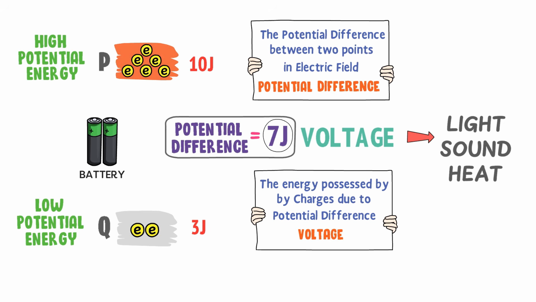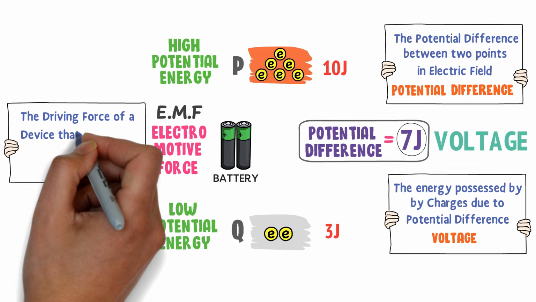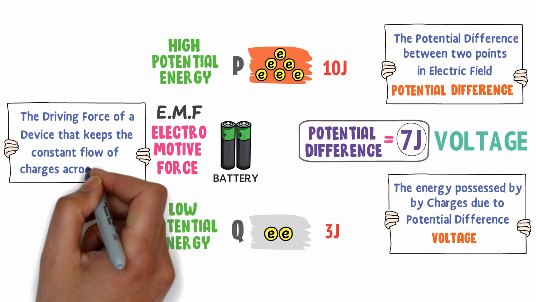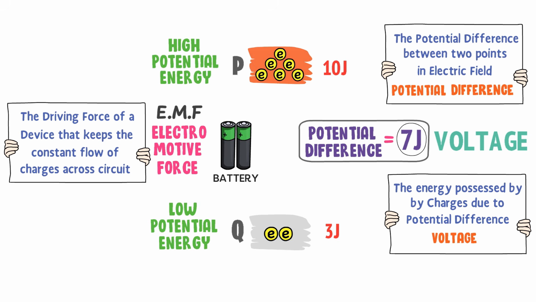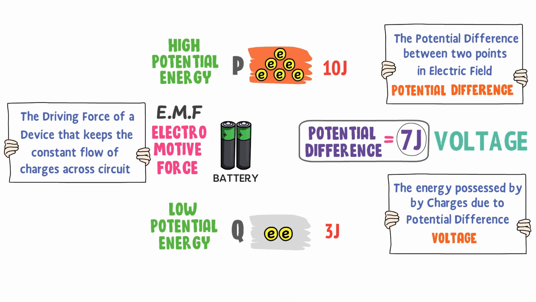This battery is called electromotive force or just EMF. So we define EMF or electromotive force as the driving force of a device that keeps the constant flow of charges across the circuit. Let me repeat it. The driving force of a device that keeps the constant flow of charges across the circuit is called electromotive force or EMF. Remember that EMF or electromotive force is a force that motivates charges to go from poor conditions towards better conditions.